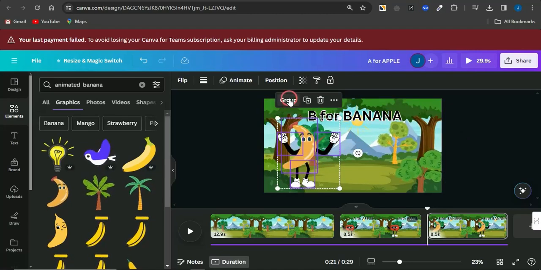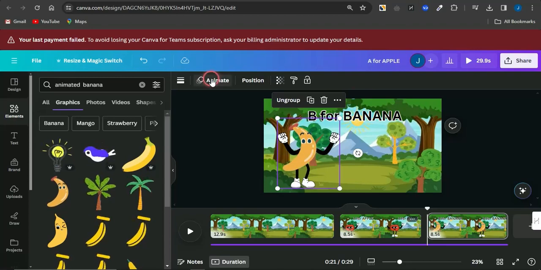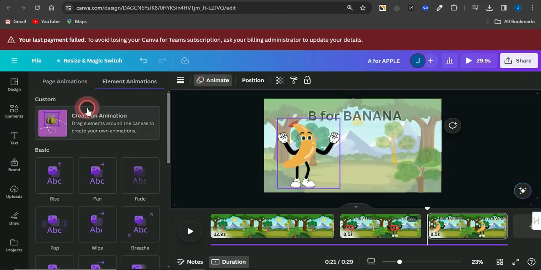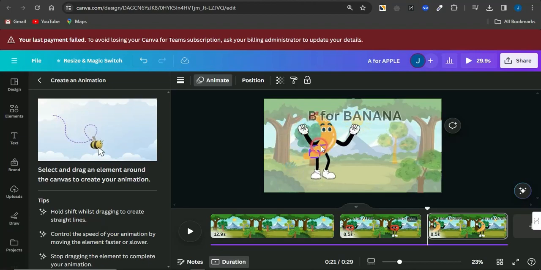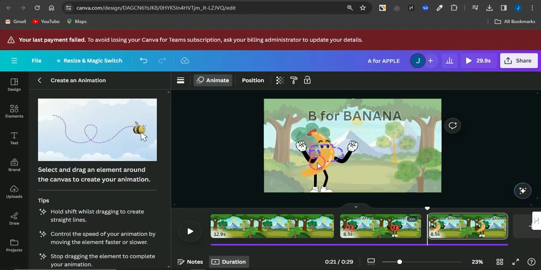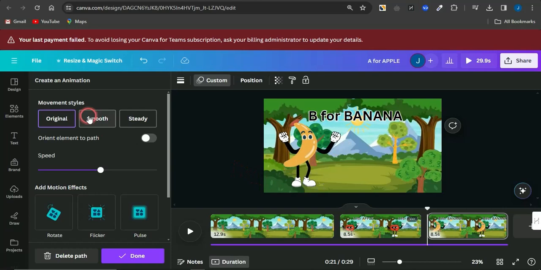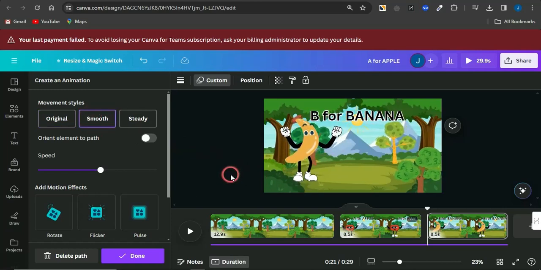To do that, group each and every one of them as one, go to the animation section once more, and go on to creating an animation. I'm going to move this as it is like this and come back here. Now you can see how cool this looks. I'm going to click on smooth, and you can see how cool this looks right now.